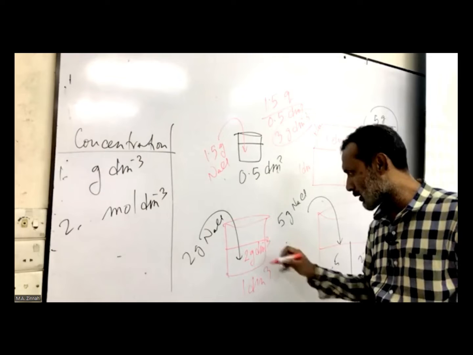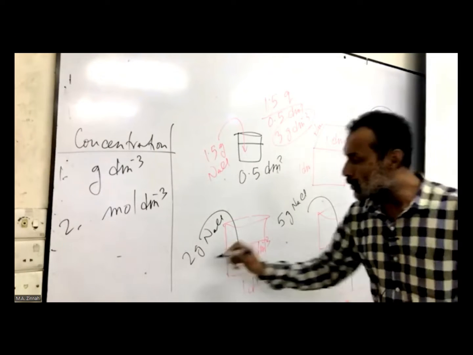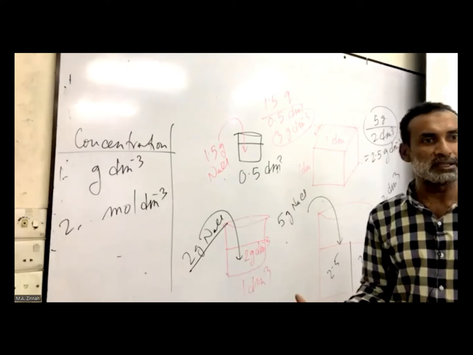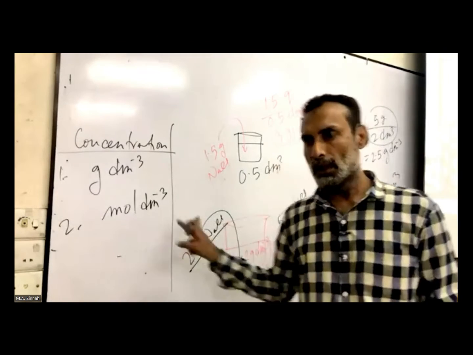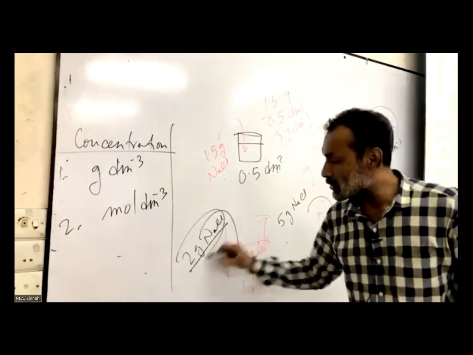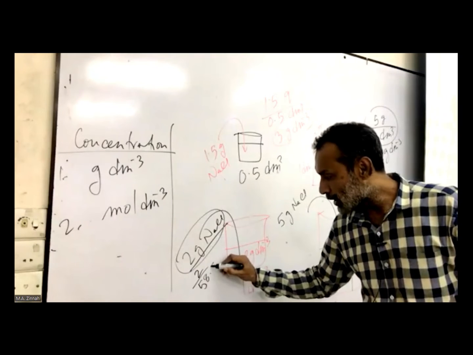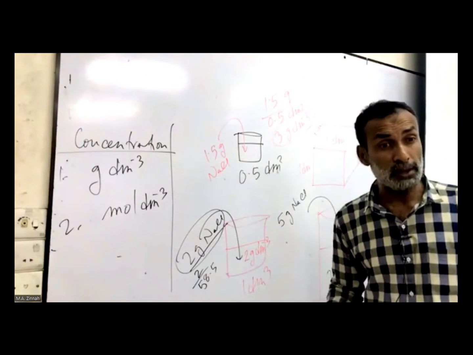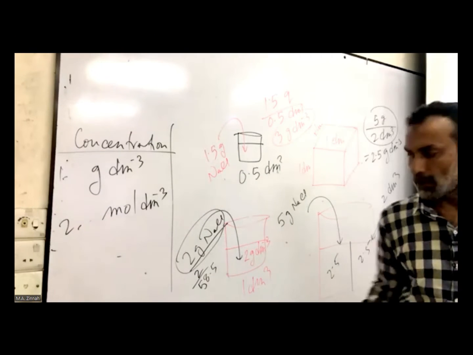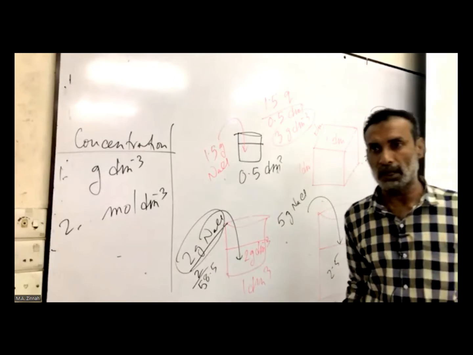This was its concentration. Now we want to convert this into mole per dm cube. With 2 gram per dm cube there is no issue with dm cube, gram is replaced by mole. When we talk about mole per dm cube, then what comes in place of gram? Mole. So can you convert this into mole? Very simple. 2 divided by 58.5, this is the molar mass of sodium chloride. What do you get? Give me the answer. Say it quickly. 2 gram divided by molar mass.